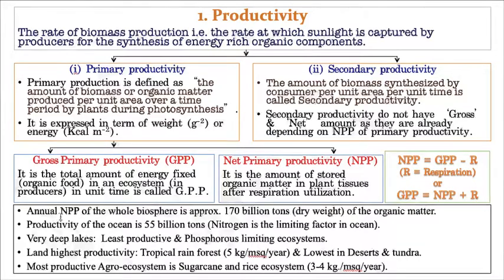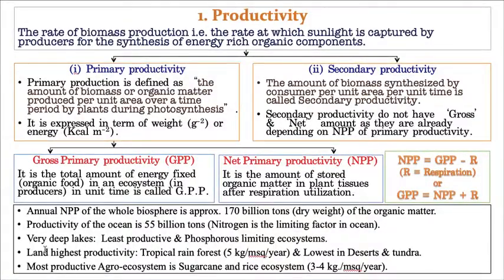The annual net primary productivity of the whole biosphere is approximately 170 billion tons. Out of this 170 billion tons, just oceans alone contribute 55 billion tons.